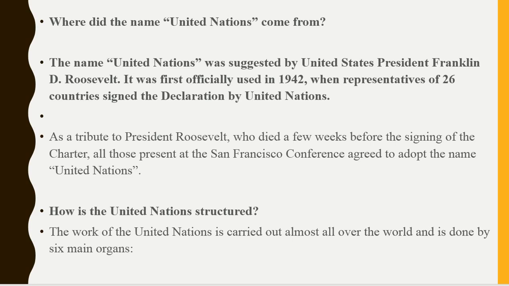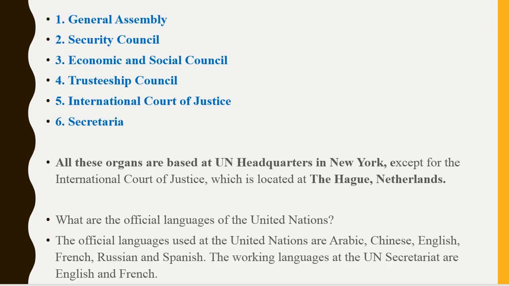Okay. How is the United Nations structured? The United Nations is a big organization which represents all the countries of the world, and it works almost like a whole country in one organization. It has six main organs. The first one is the General Assembly, the second one is the Security Council. The Security Council has five permanent members: China, Russia, that is the USSR then, now USA, France and the United Kingdom. These are the five permanent members, that is the P5.